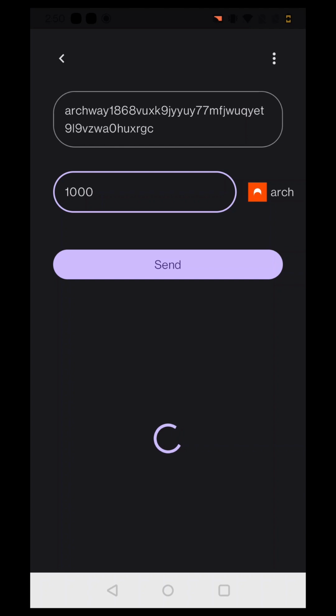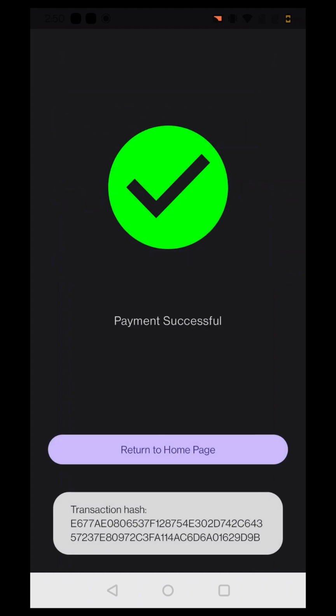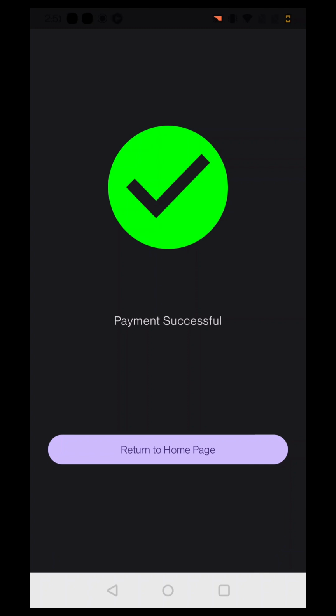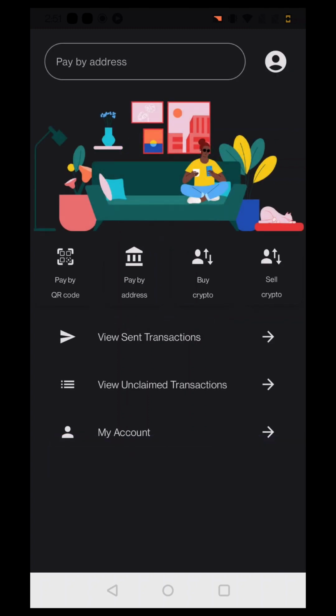loading has started. So the transaction is trying to go through, and as soon as the transaction completes, we'll get the transaction hash and payment completed. Let's wait for some time. Okay, you got the transaction hash and you got payment successfully completed. I'll return to the home page. So what it does is, it's not a simple transaction. Now there's the catch. This is actually an escrow based transaction.